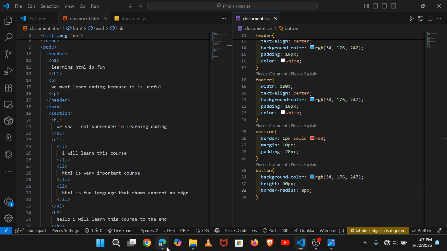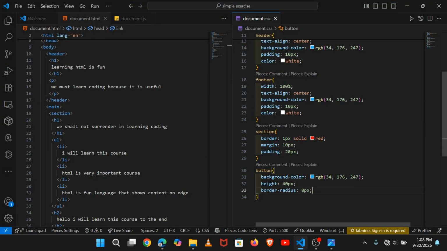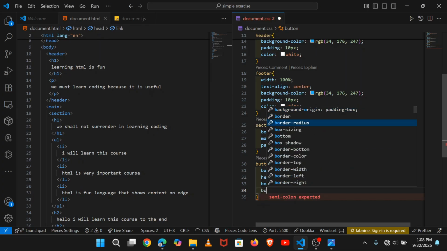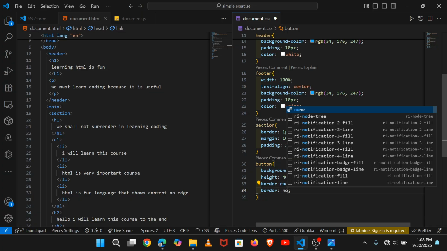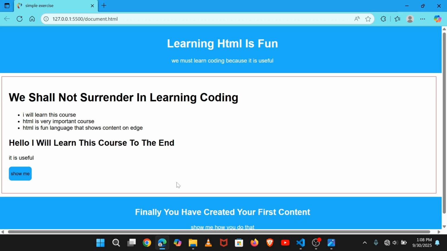Control S to save, and when you put there the border radius, you see that the angled edge has turned into a rounded edge. So you remove that line that is outside, and you say border, and you set it to none. You can see our border has disappeared.